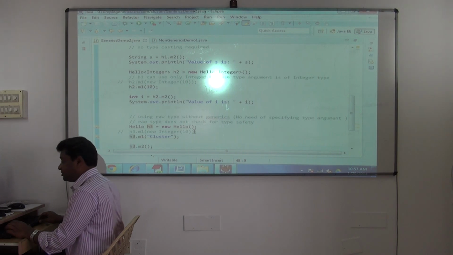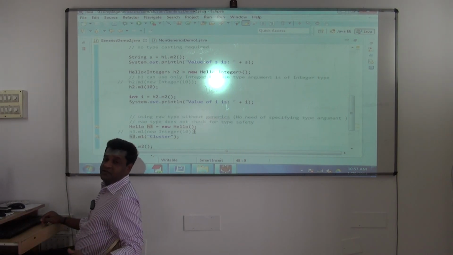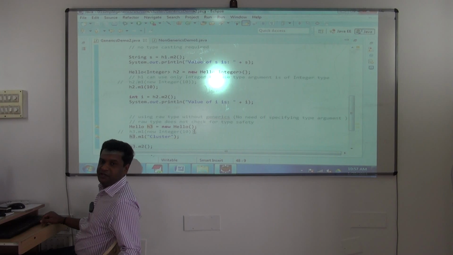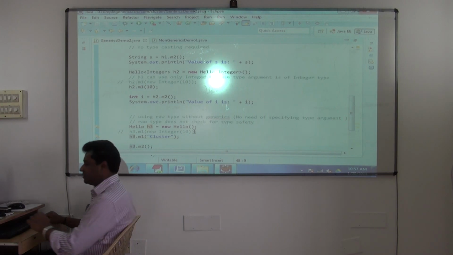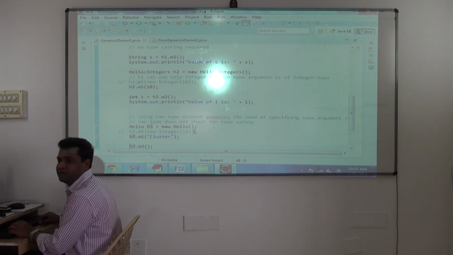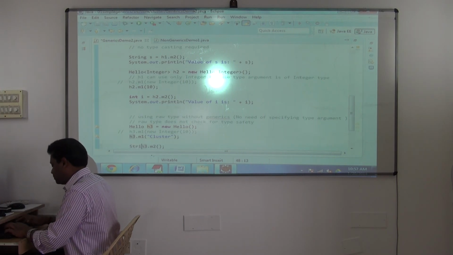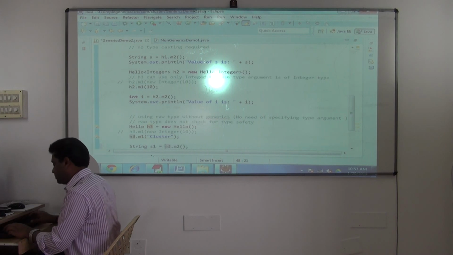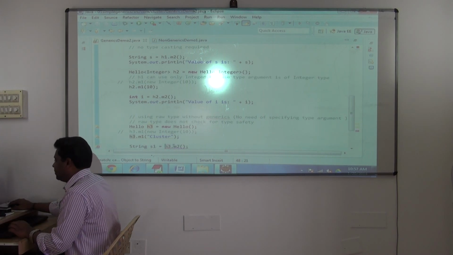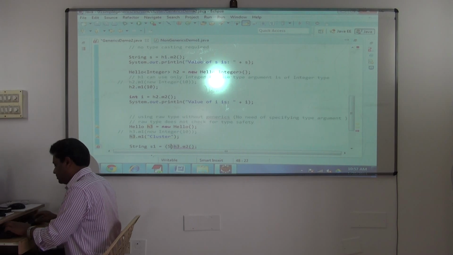Okay, and I have to be very cautious now. I should know h3 is using which object, whether it is using Integer object or String object. And one miscalculation here will give me ClassCastException again during runtime. So that's the problem now. So I should be very cautious. So String s1, yeah, because it's of type String, I'm doing it. Okay, but you have to do typecasting.